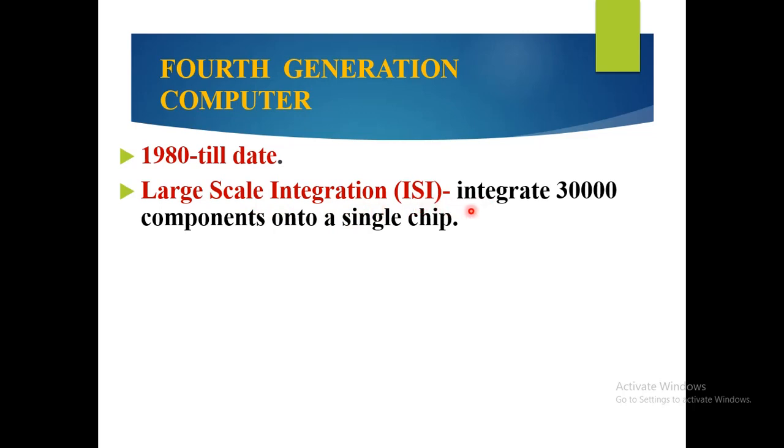In this they integrate, or combine, 30,000 components into a single chip. First they combined only a few components into a single chip, then 100 components, and now in large scale integration about 30,000 components.